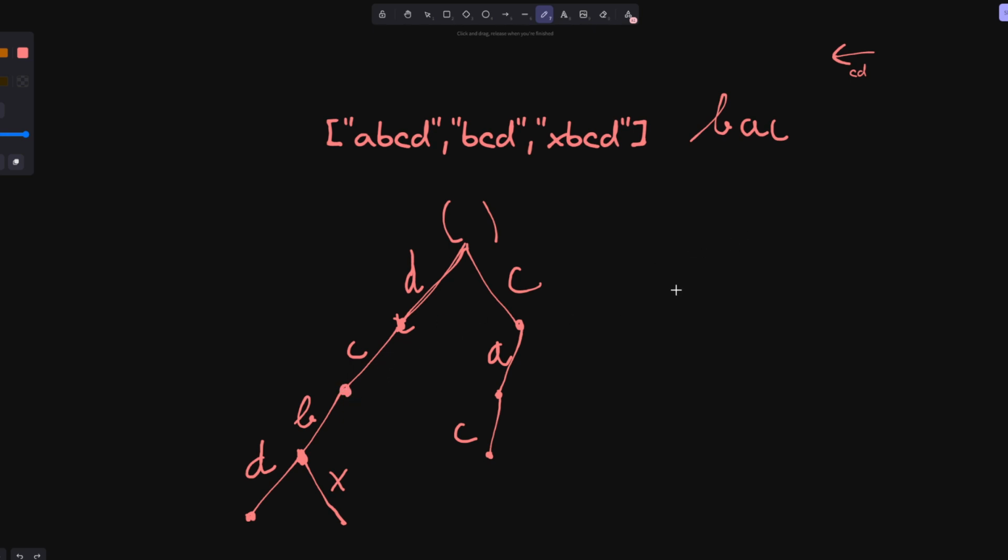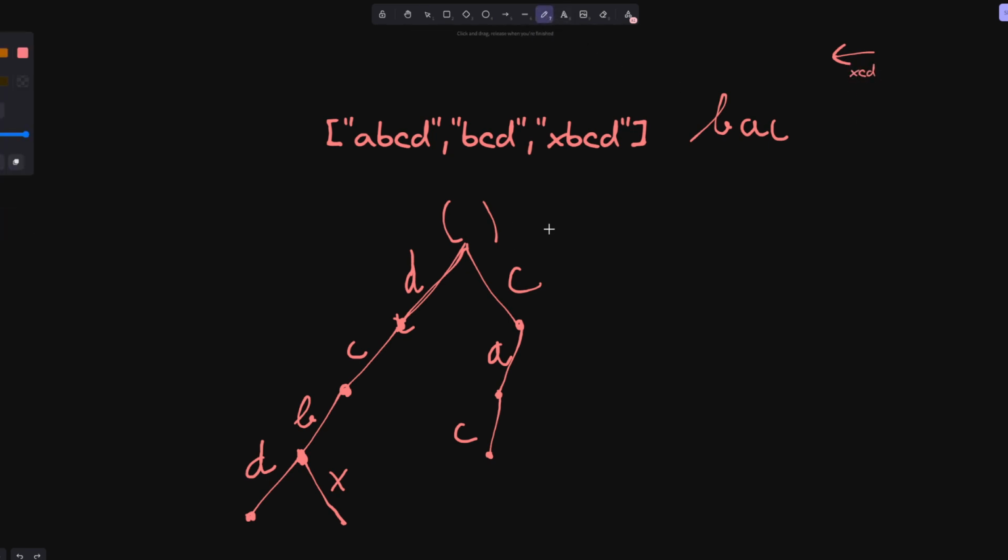Now, something really nice about this is that the problem asks for the longest common suffix, and basically what it means is that you just need to search as deep as possible. So let's say you have to search for something else like XCD, for example.